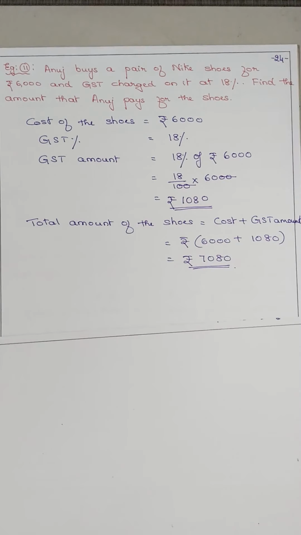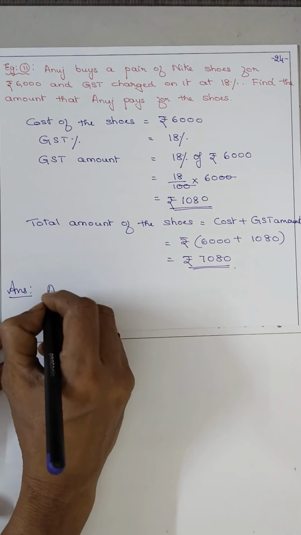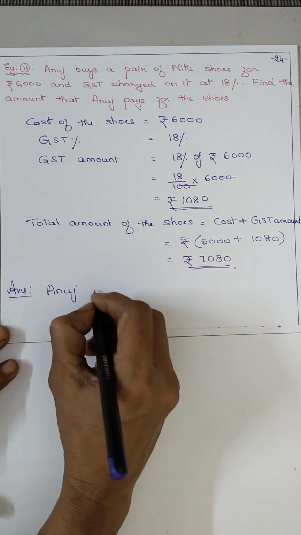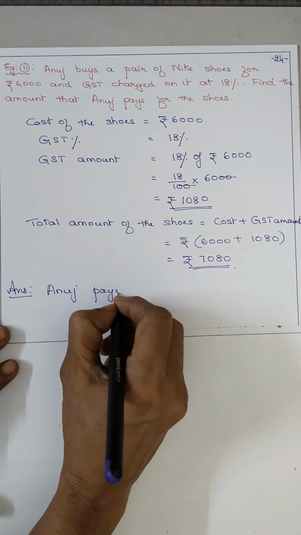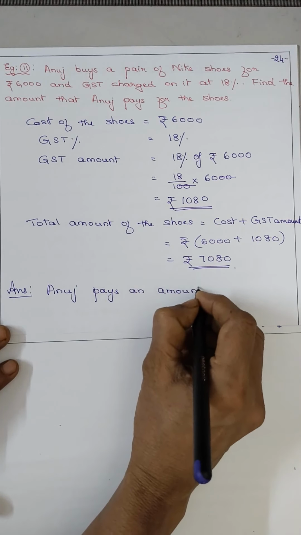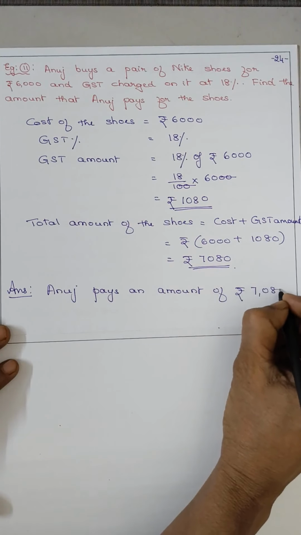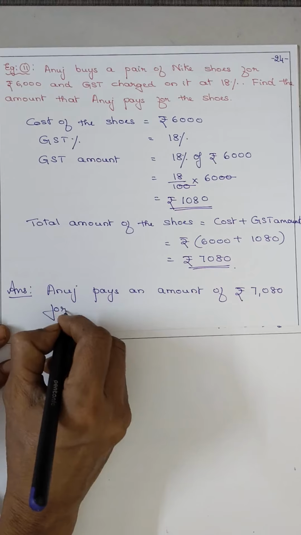Hope all of you understood. When the cost of the shoes is given and GST percent is given, first find out the GST amount and add it to the cost of the shoes. So answer, Anuj pays an amount of rupees 7,080 for the shoes.